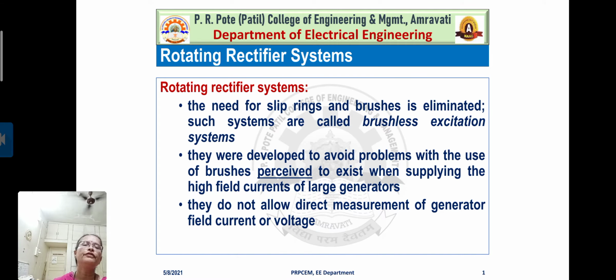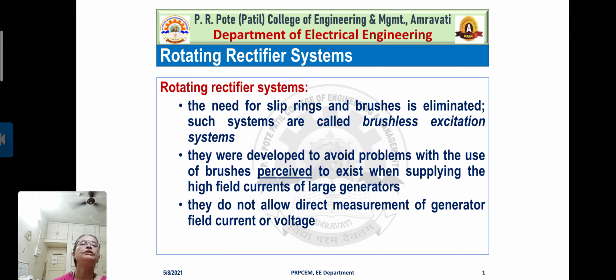Then, whether the rectifier is rotating or non-rotating, that is static, the AC excitation system is classified accordingly. So for another classification, the rotating rectifier systems, let us discuss a few points related with rotating rectifier systems.